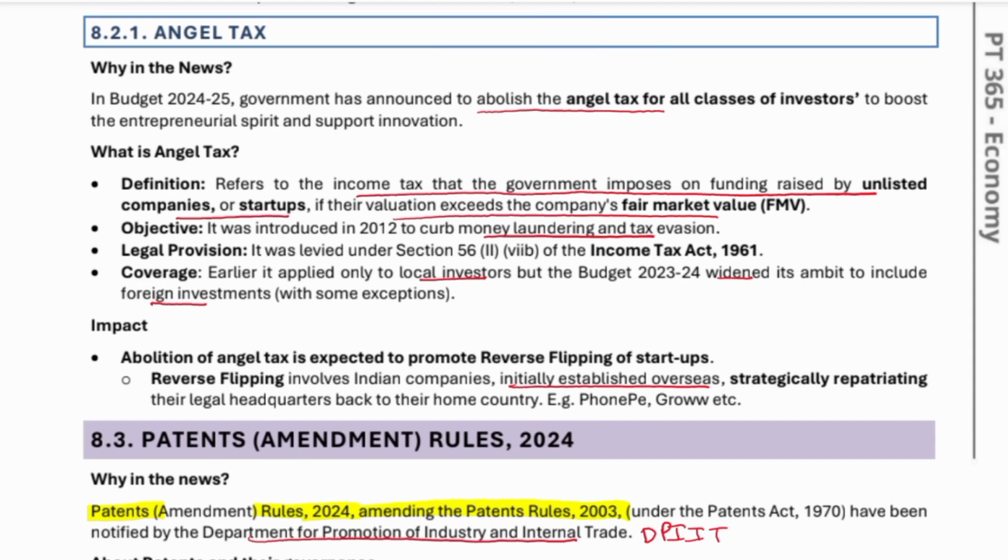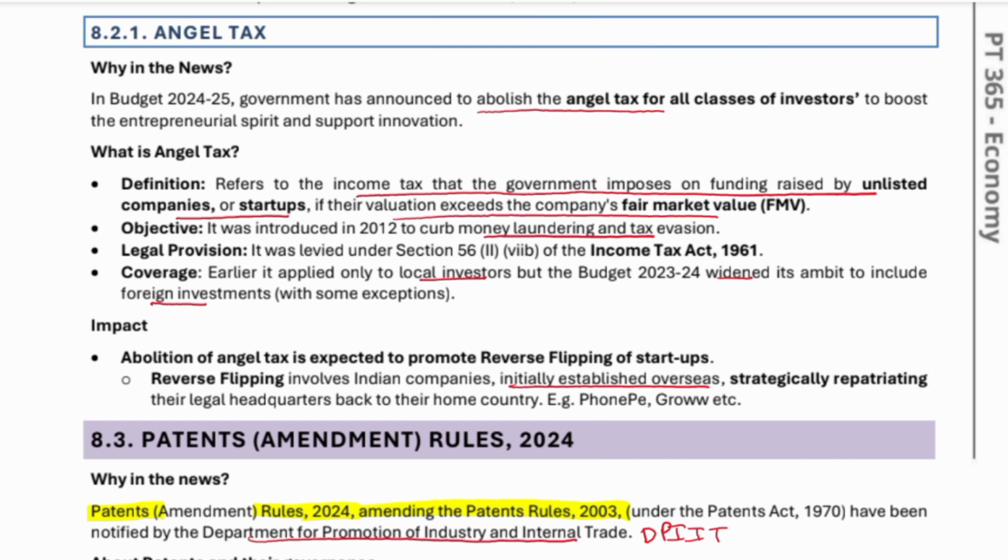So what is angel tax? The government has announced to abolish angel tax for all classes of investors to boost the entrepreneurial spirit and support innovation. So what is angel tax? It refers to the income tax that the government imposes on funding raised by unlisted companies or startups if the valuation exceeds the company's fair market value.